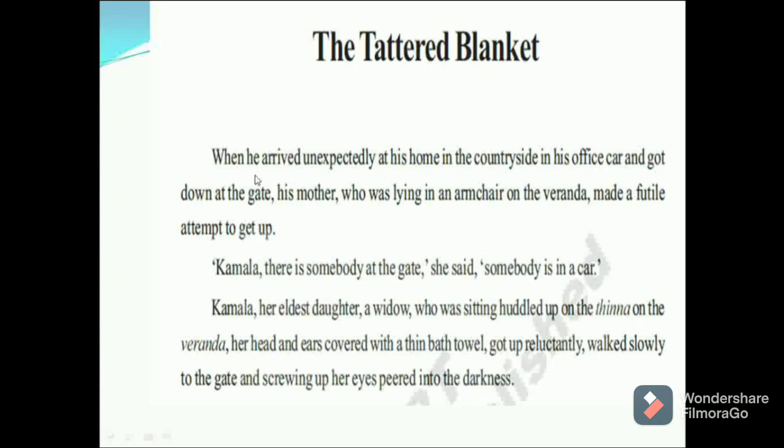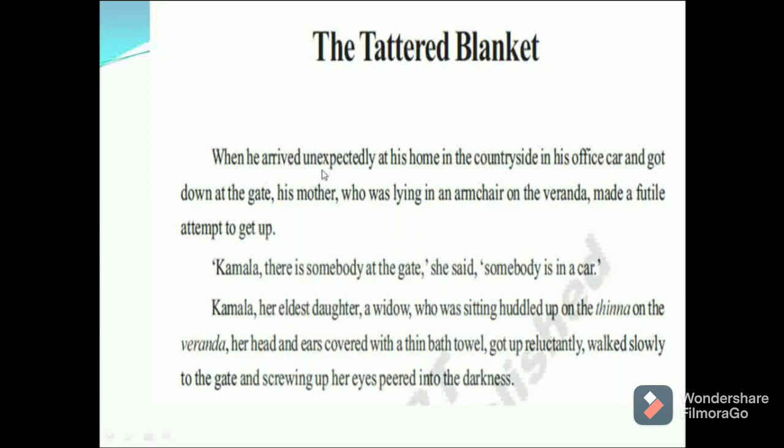When he arrived unexpectedly at his home in the countryside in his office car and got down at the gate, his mother, who was lying in an armchair on the veranda, made a futile attempt to get up. Here he means Gopi.